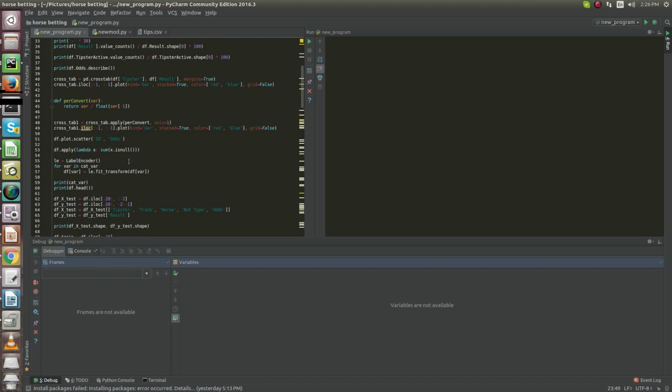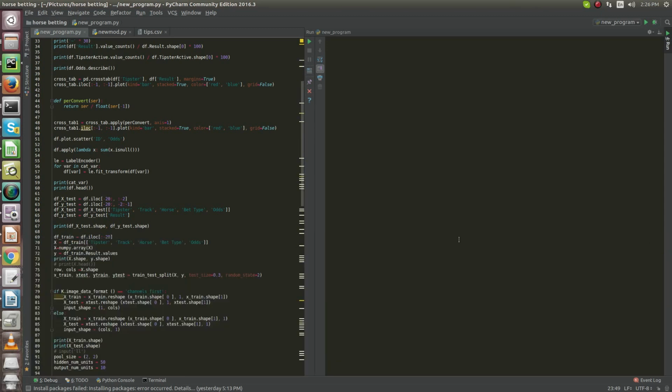Whenever we get anything in the form of strings, I guess people know that a machine can't understand string language. Machine learning is entirely about the numeric format. So we have a label encoder in Python which transforms a particular label and assigns a value to it.